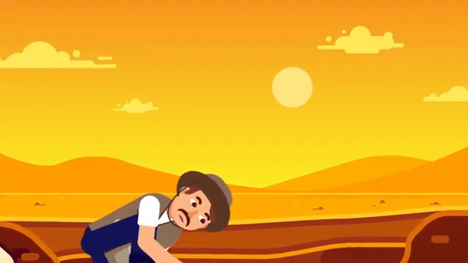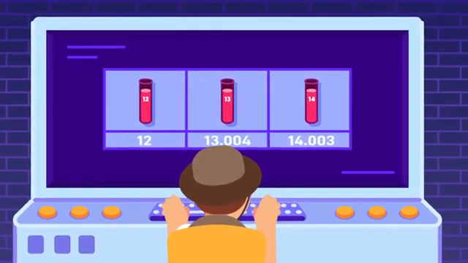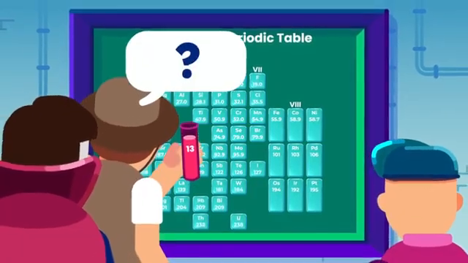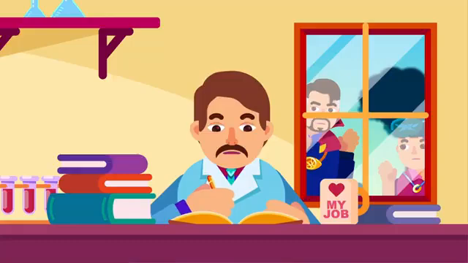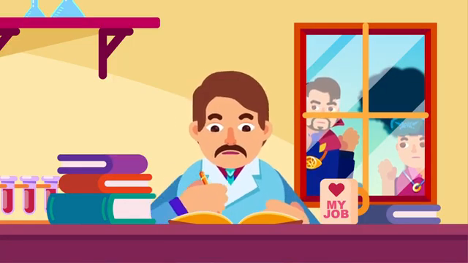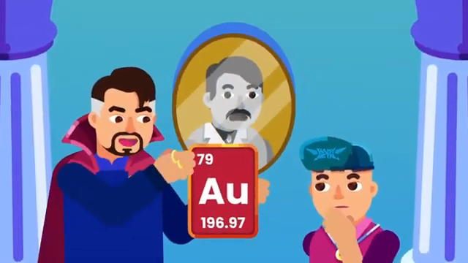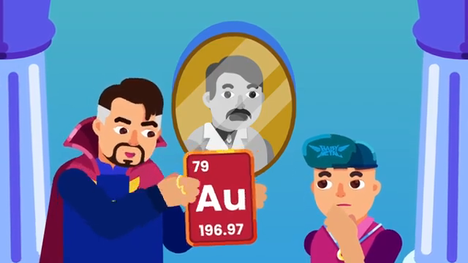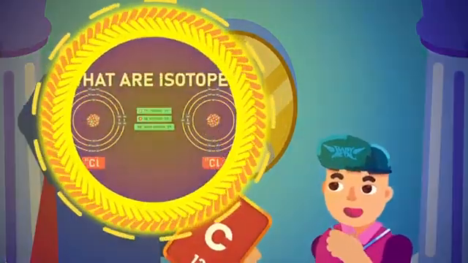The other reason his theory was accepted was that the discovery of isotopes showed that we could not base the classification of the elements on the atomic masses alone, like the previous scientists had done. This was improved by young Henry Moseley, who deduced that the periodic table is best arranged based on its atomic number instead of its atomic weight. You can learn more about isotopes in our other video.